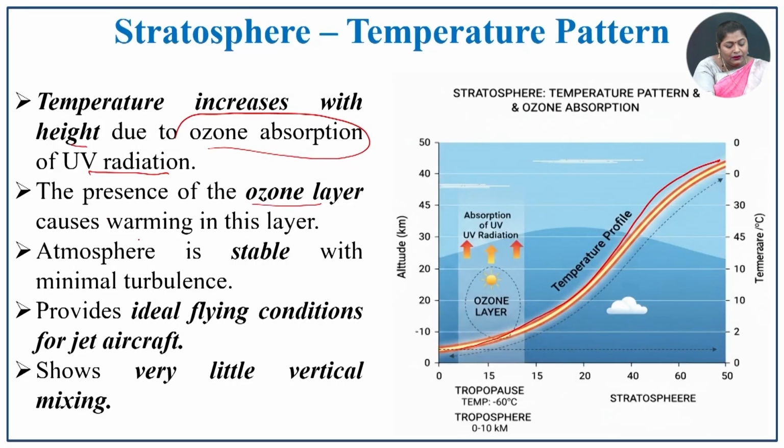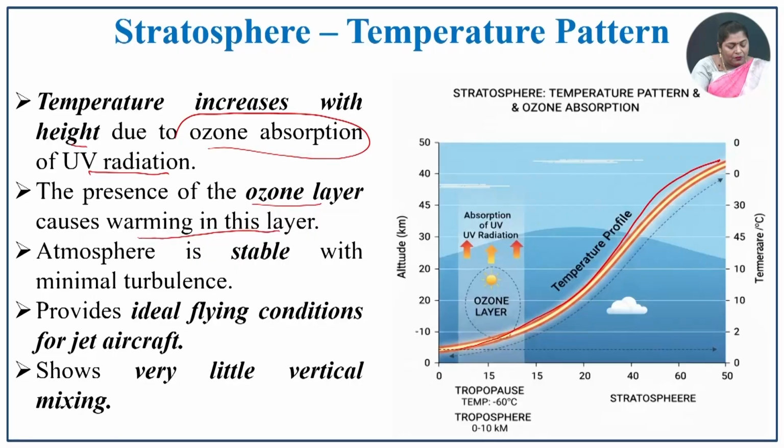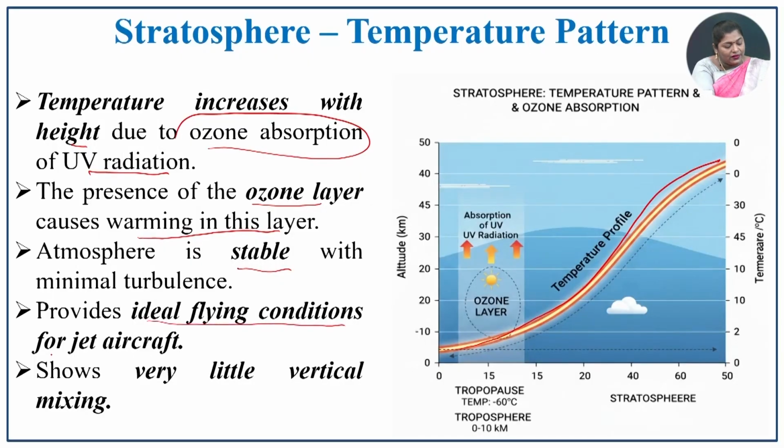It absorbs all the dust particles and it won't allow the air masses to move away from that layer. So, this is the main reason that the stratosphere is most heated, that is, it has a high temperature. The presence of the ozone layer causes the warming in this layer. So, this layer, the stratosphere, is very warm in nature, and the atmosphere is stable. So, it is very stable. Because of the stable condition, what happens? It supports aviation, that is, flights pass through this layer. It provides the ideal flying condition for jet aircraft.